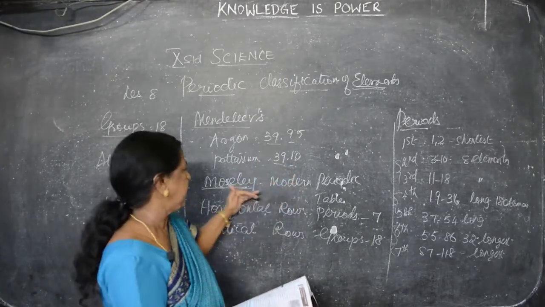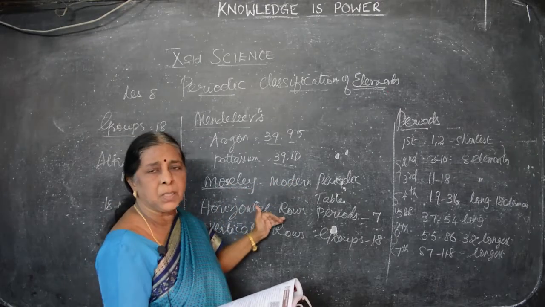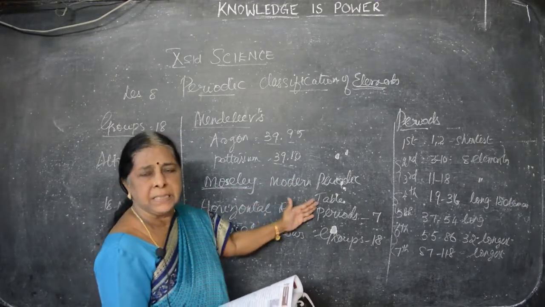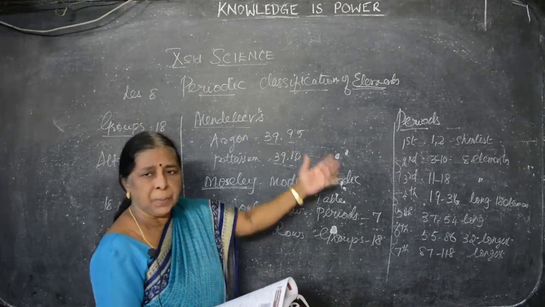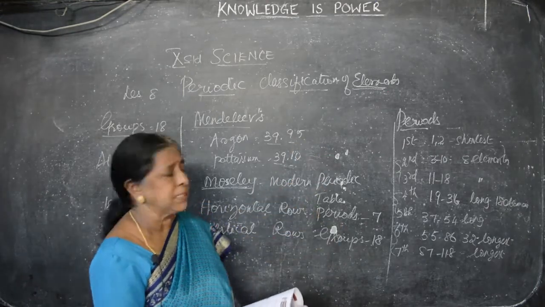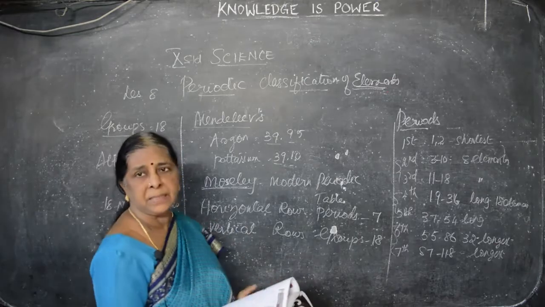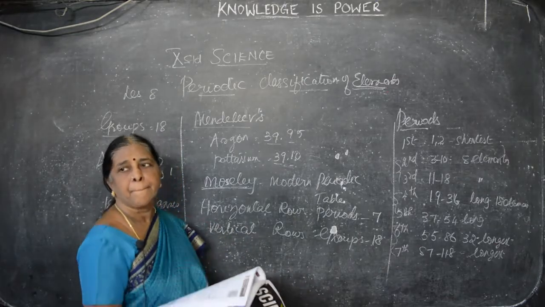So we say, what is the Mendeleev periodic table? How it is rectified, mostly I say. Then horizontal rows are known as periods. There are 7 periods. Vertical rows are groups, 18 groups. What are the elements present in the periods, and what are the groups present in that? We said very clearly.